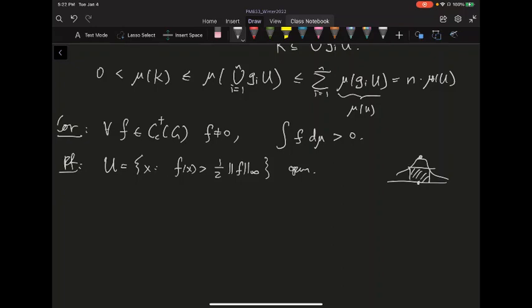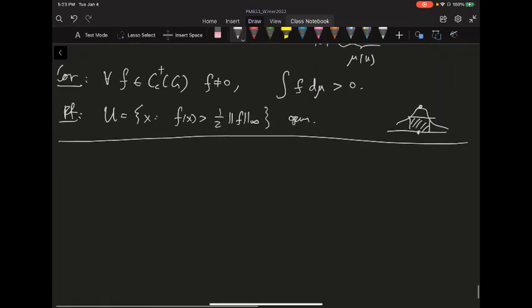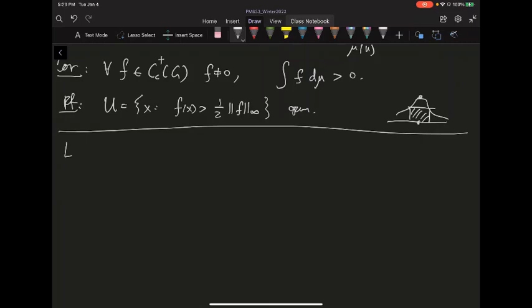All right, so I just want to point out one more thing about this Haar measure. Once you have a measure, you can talk about integration. And because of this left translation of the measure, you also have a left translation of the function. So suppose you let mu be a left Haar measure.